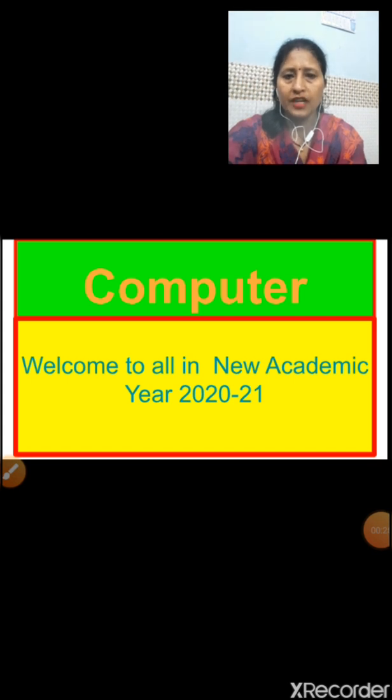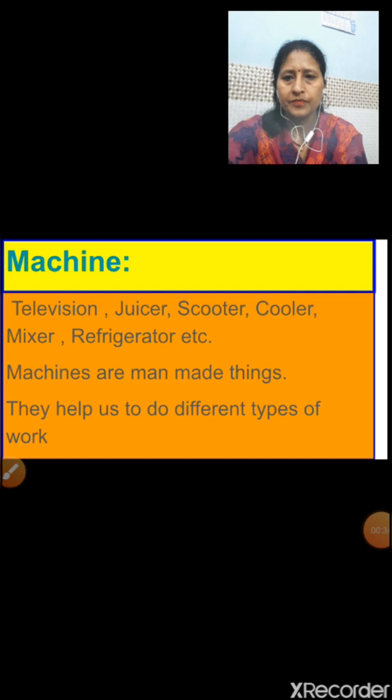But before starting about the computer, let us discuss the machine. Children, machine, what is machine? Have you seen machines at your home? Yeah, television, juicer, scooter, cooler, mixture, refrigerator, etc. are the machines which are easily available at your home. Children, machines are man-made things. They help us to do different types of work.